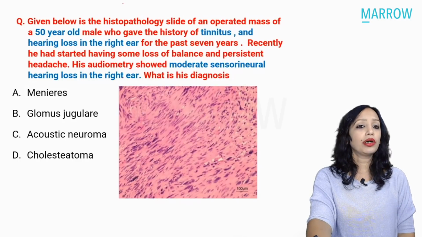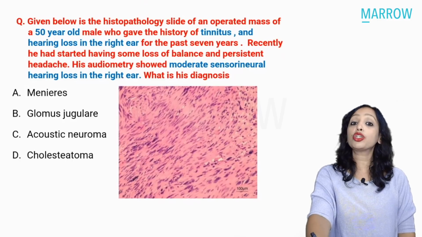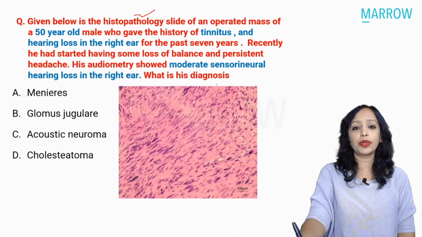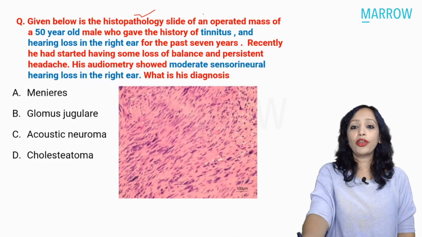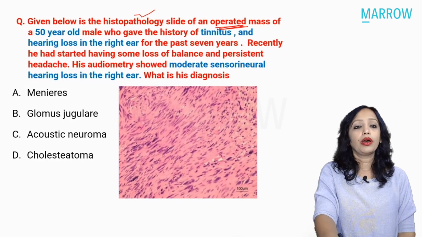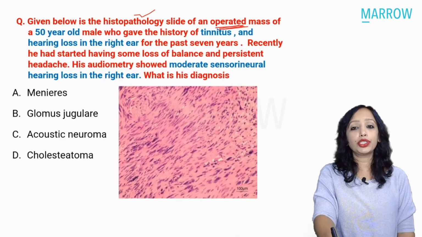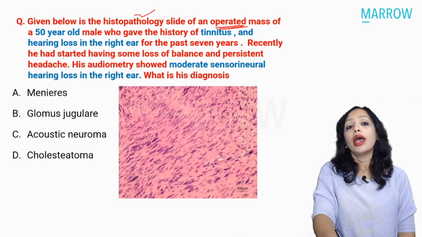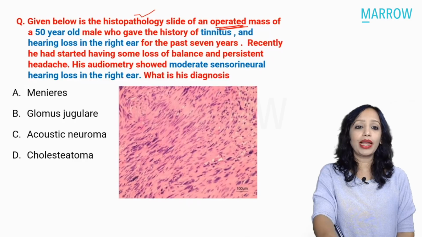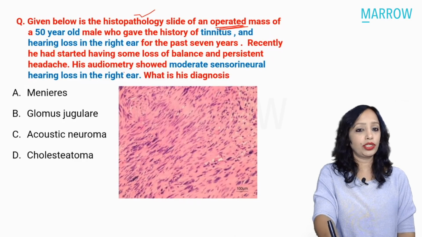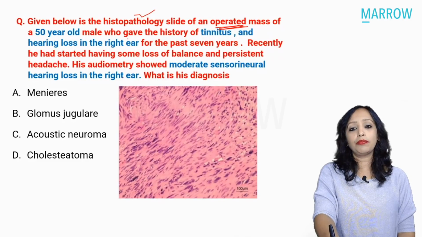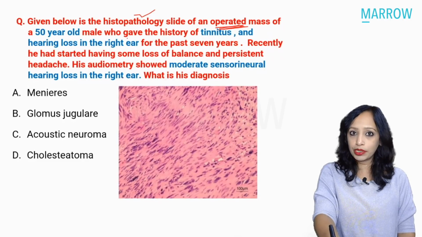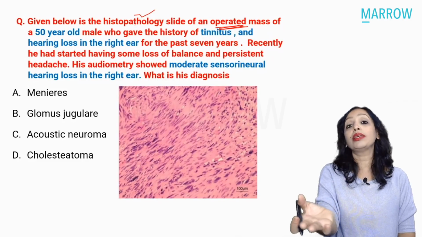So given below is the histopathology. A histopathology slide has been given, and this is of an operated mass. So post-op, a 50-year-old male who gave the history of tinnitus and hearing loss in the right ear for the past 7 years. Recently he started having some loss of balance and persistent headache. His audiometry showed moderate sensorineural hearing loss in the right ear. So this is a post-operative person, and what were his complaints?